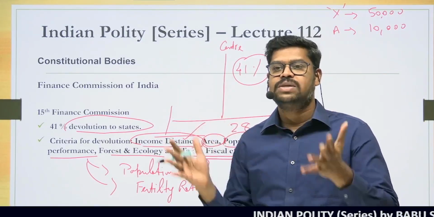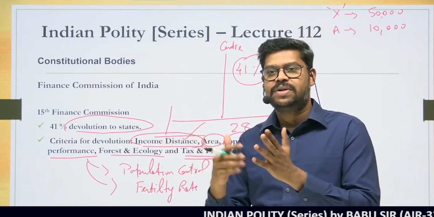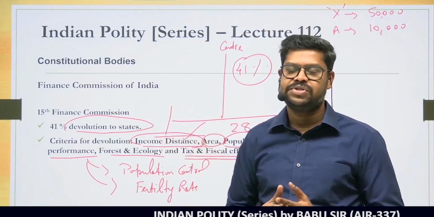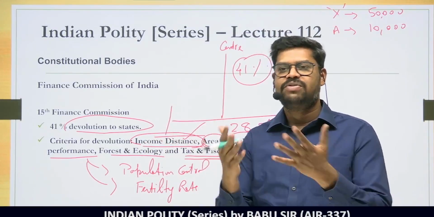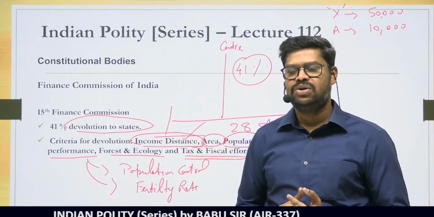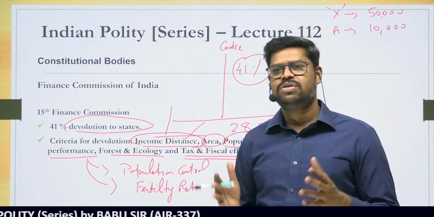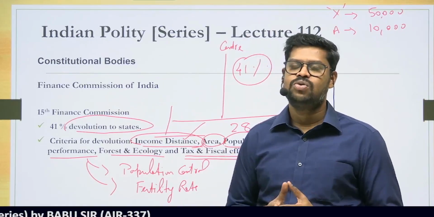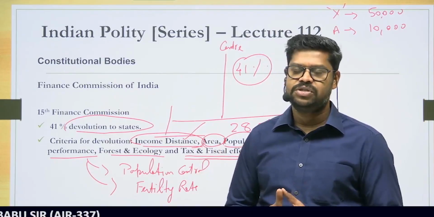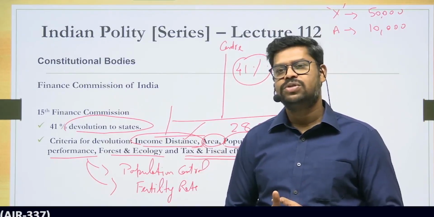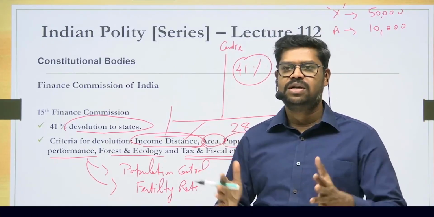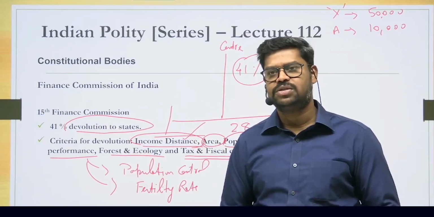That means what they are supposed to do. Apart from the Constitution, the President can determine certain terms of reference. Now, all the terms of reference are determined unilaterally by the President without taking into consideration the needs of the states. Therefore, the states have concerns with regard to the way the Finance Commission functions. But despite all those things, the Finance Commission has a very central role to play in our constitutional system.